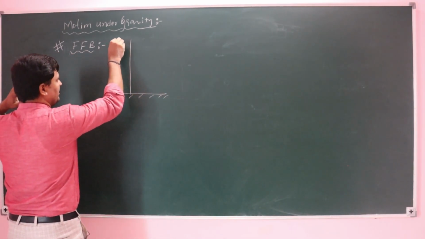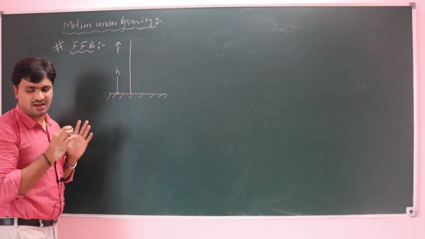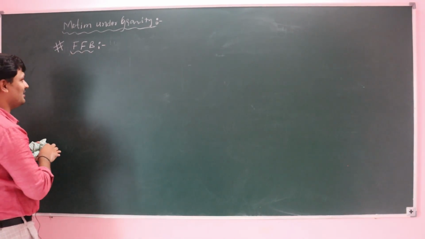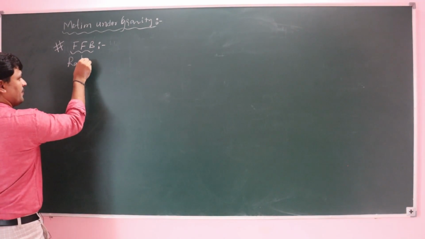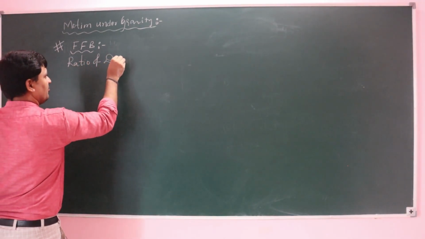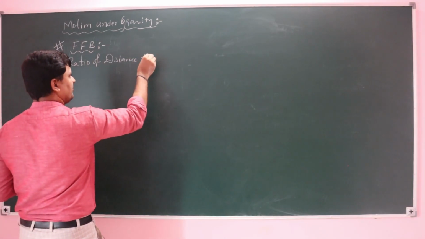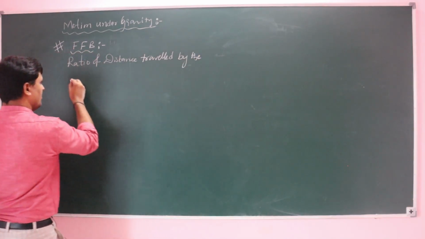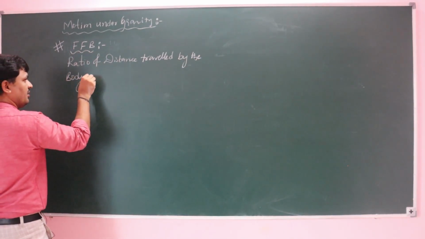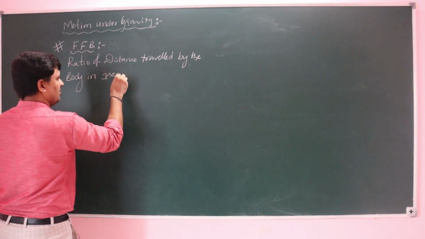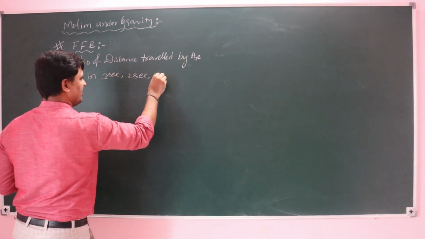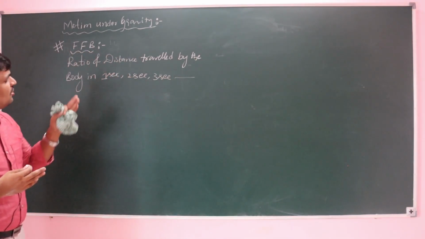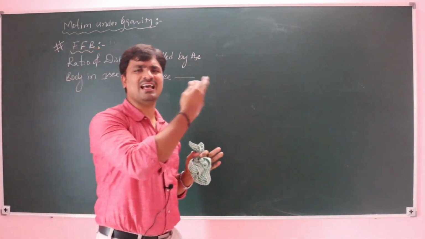What is the ratio of the distance traveled by the body in 1 second, 2 seconds, 3 seconds, 4 seconds and so on? That's the question. Since this is displacement as a function of time, we have to use the formula.